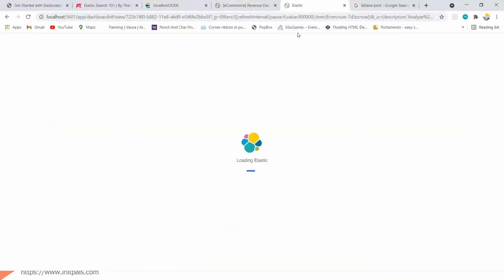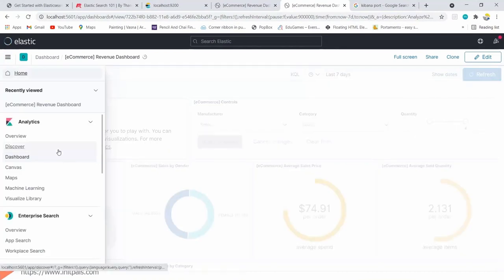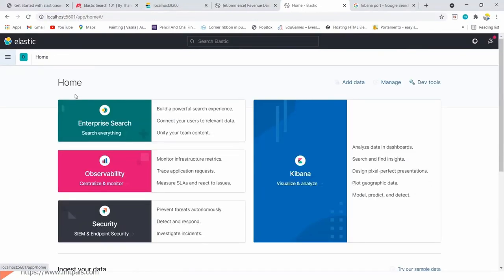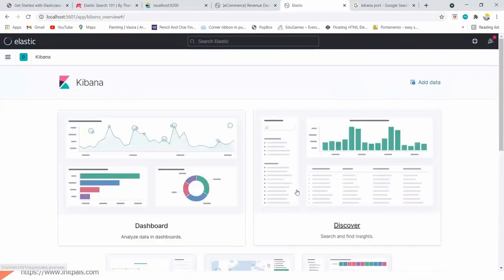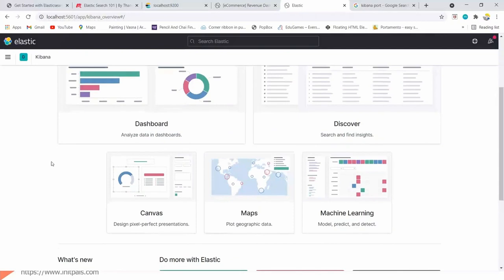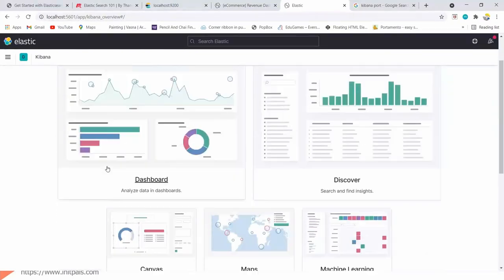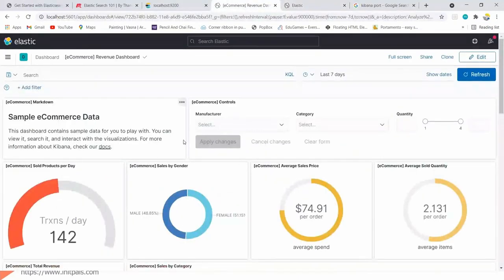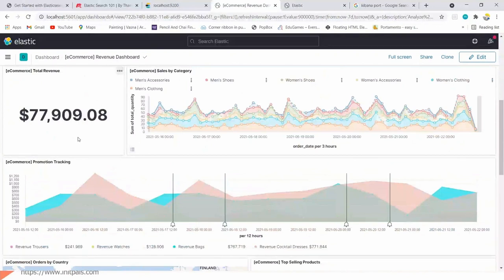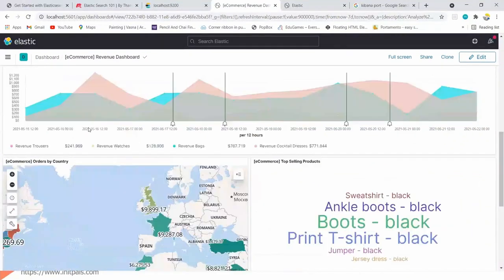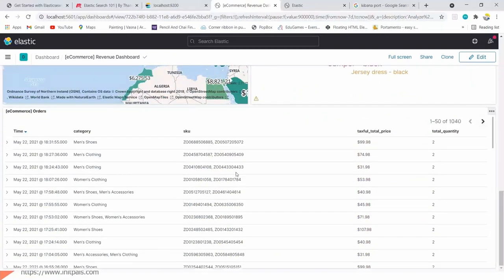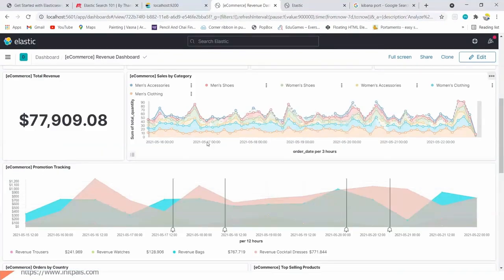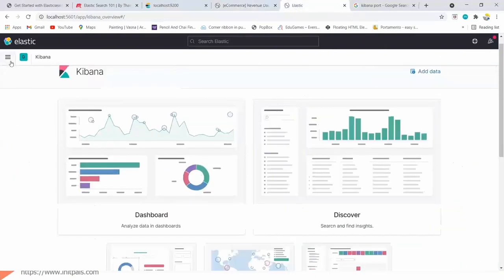Let me go to Kibana. Before moving to the DevTools part, let's see what things are available in Kibana. When we install Kibana, we can see a lot of things. There are many ways we can explore the data by using Kibana. For example, I have added several charts. I have also viewed data here in this basic table, and we can also view the data via charts. So let's go and see the dev tool.